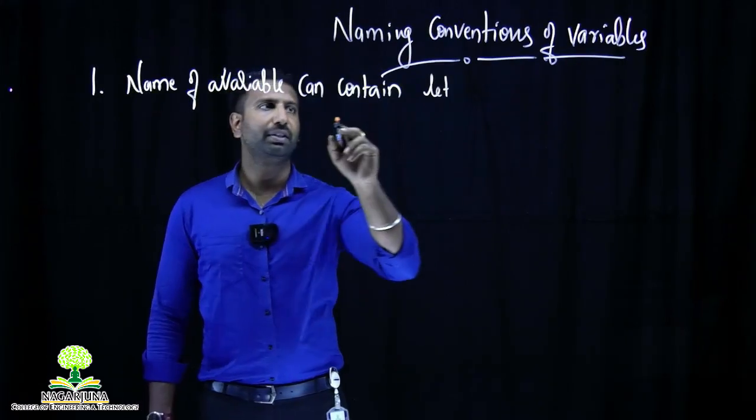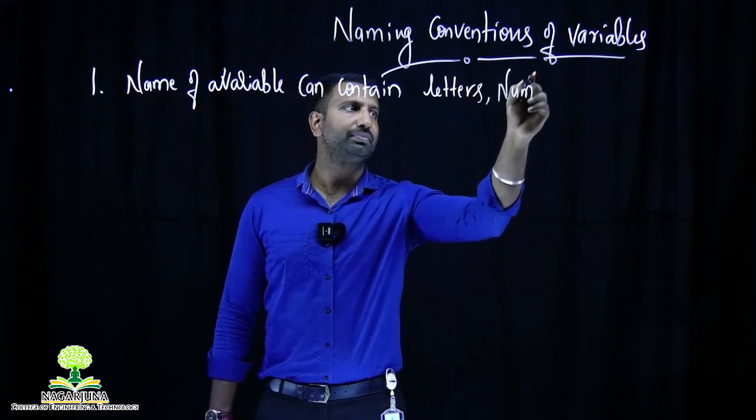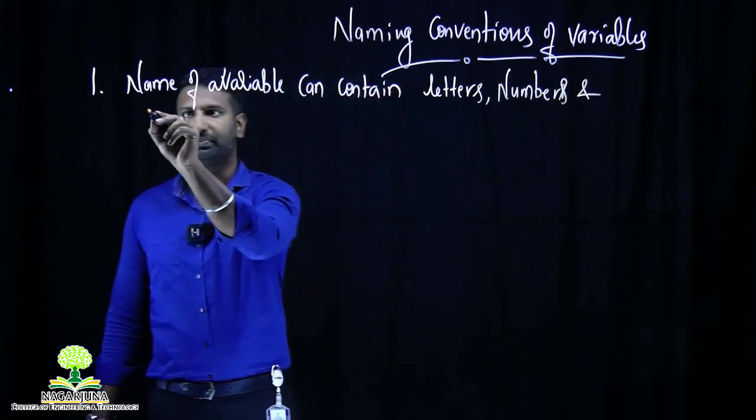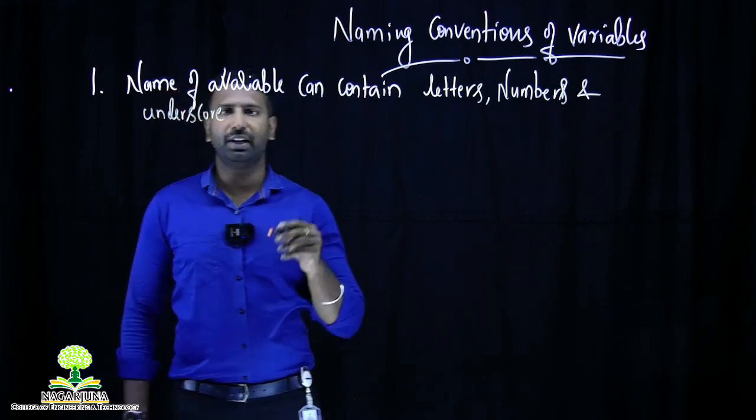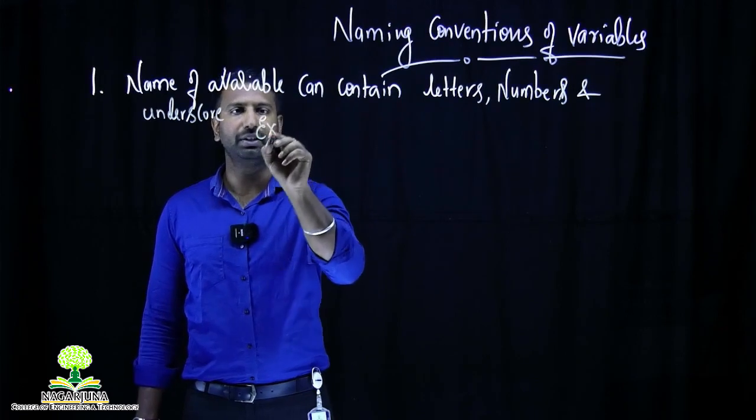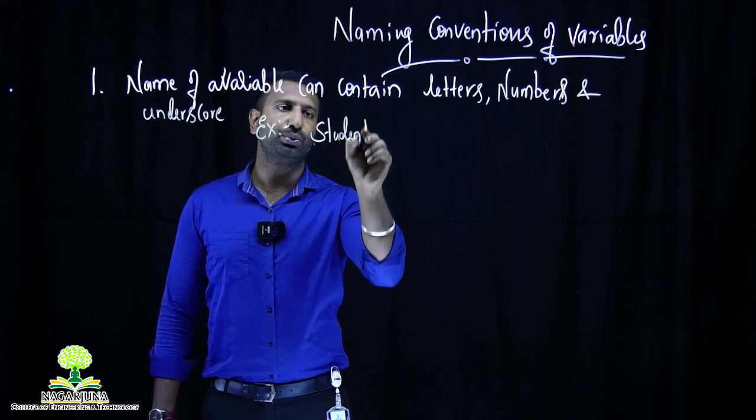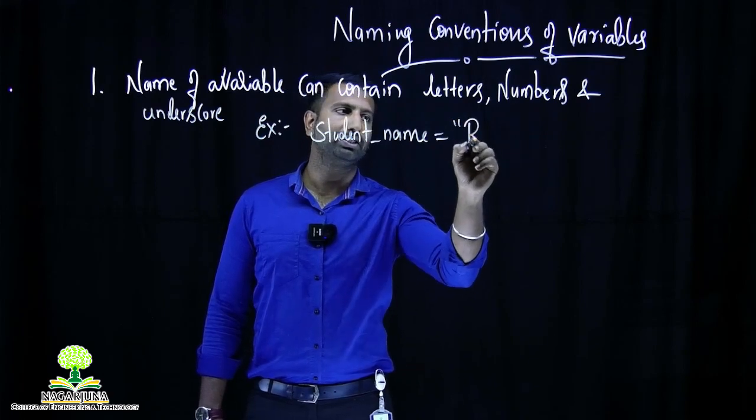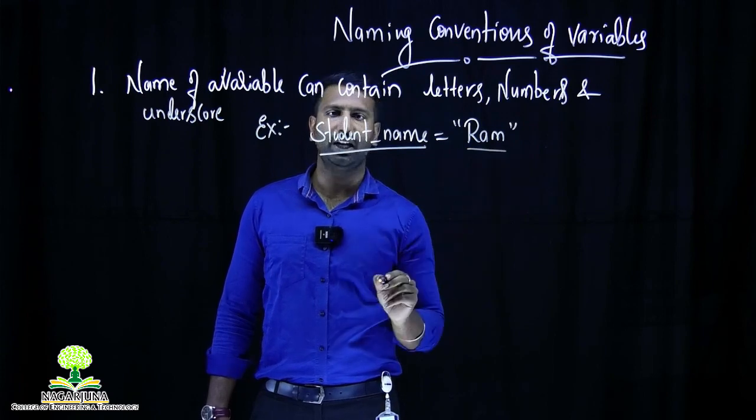The name of a variable can contain letters, numbers, and underscore. What do we mean by this? It cannot contain any other special characters. For example, I'll write an example here. I'm declaring a variable name as student_name and assigning a value for it, Ram. So this is my variable name, and this is the value which I have assigned to it.